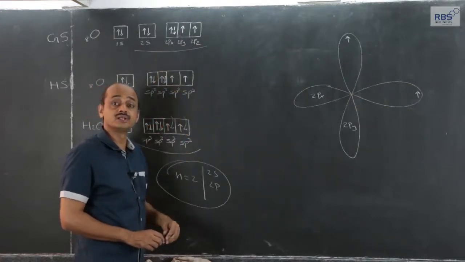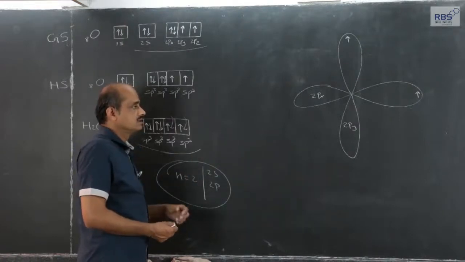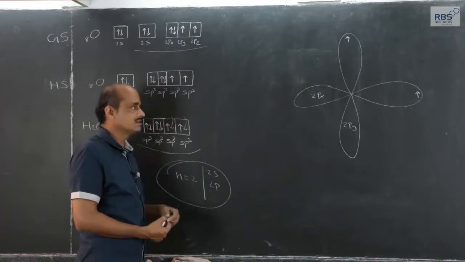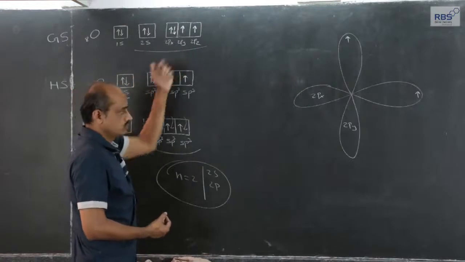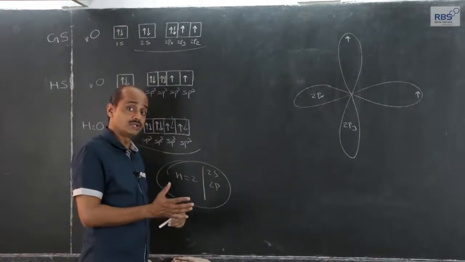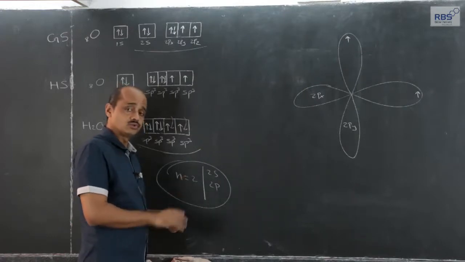So, that excited state splitting and promotion is not possible, and even that is not necessary, because what we observe is that the valency of oxygen is 2, and the number of unpaired electrons in the outermost shell is 2. It does not mean that splitting and promotion, although it is not necessary, is possible either.